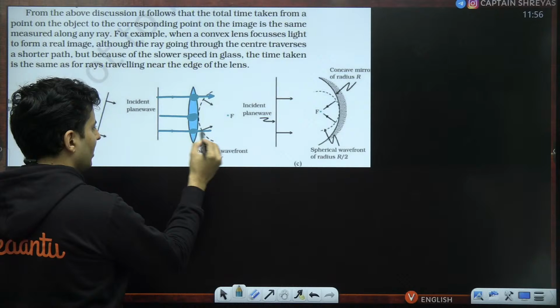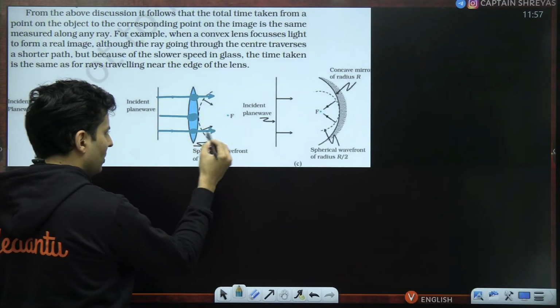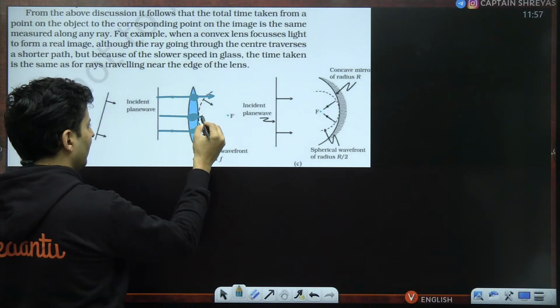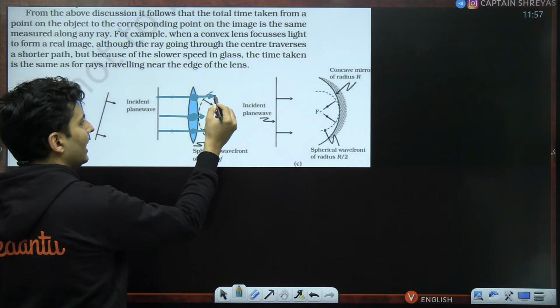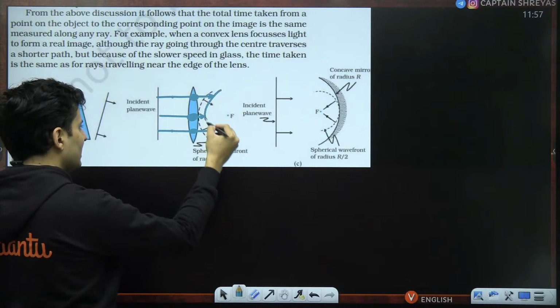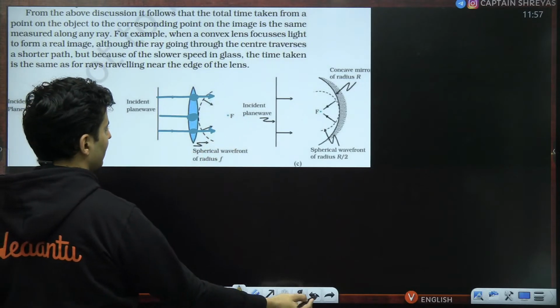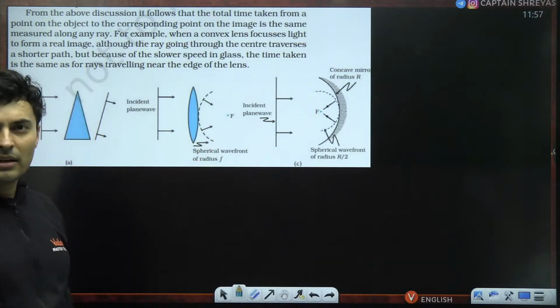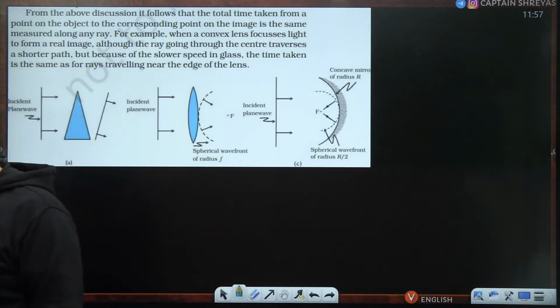Here they are slowed but for less time, so they come out and go fast again. Here, because they are stuck for a longer time, by the time they come out, they are much behind these two people. That's why you will see the wavefront is bent like this. Is this clear? Understood how to solve these kinds of questions?